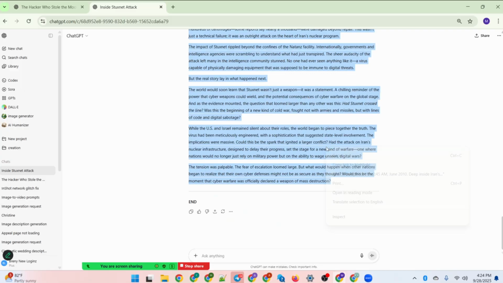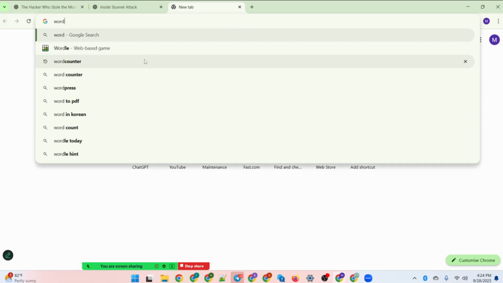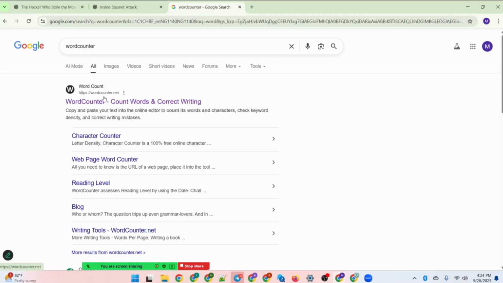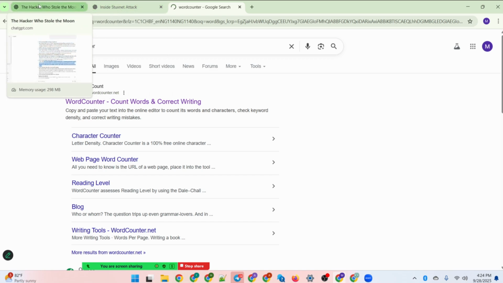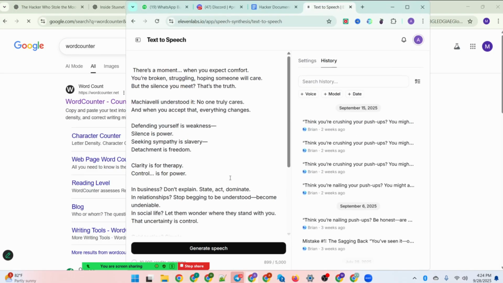When you copy it, I'll place it in a word counter this way. So this is how it's going to be. I'll open up a word counter so that we'll paste it there, or even a Google Doc. Either of the two can serve. But the next step has to do with generating the voiceover.